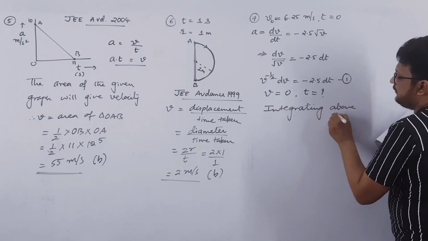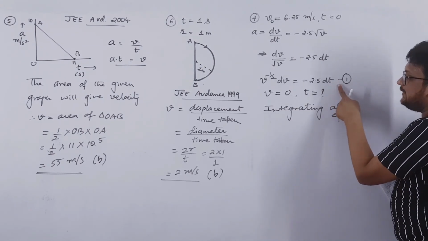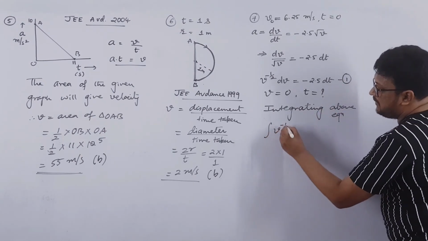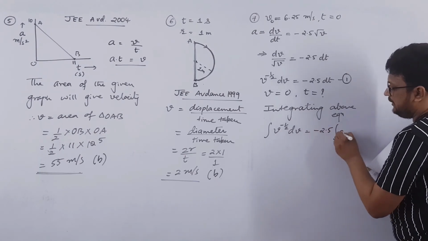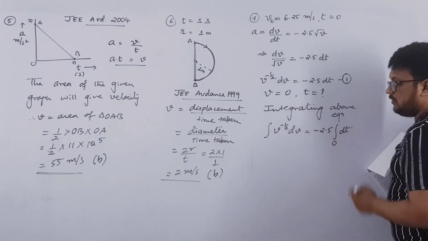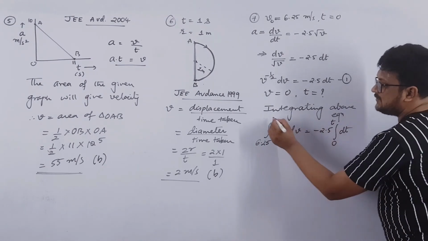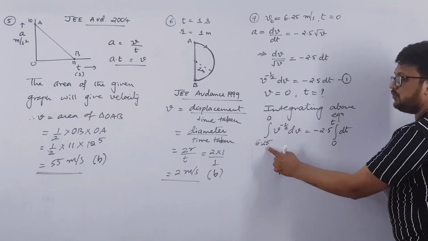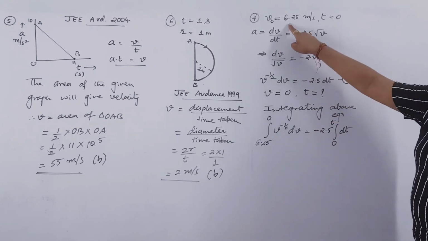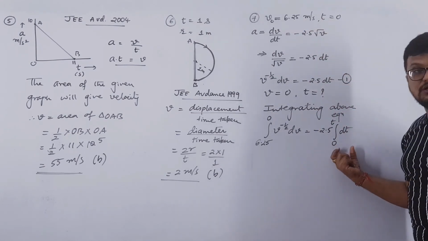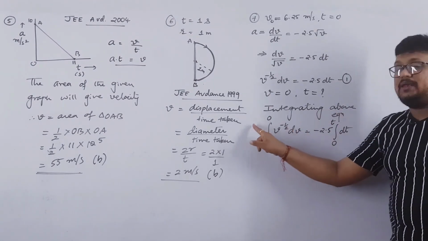Integrating the above equation. Look, we have already discussed that if there is dt and you want t, then you have to integrate this thing, right? So if you integrate, v raised to minus half dv will be equal to minus 2.5, which is a constant term, integration of dt. At time t equal to 0, speed is 6.25, and at time t equal to t, the speed is 0. So from 6.25 to 0. Make sure you will not make a mistake over here. It is given that initial speed is 6.25 at time t equal to 0, and at what time t will the speed become 0.